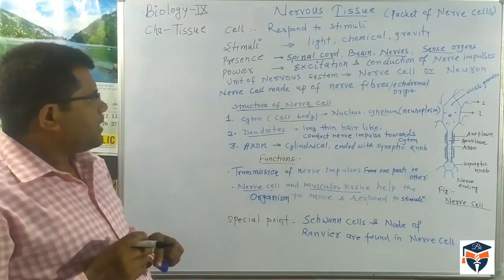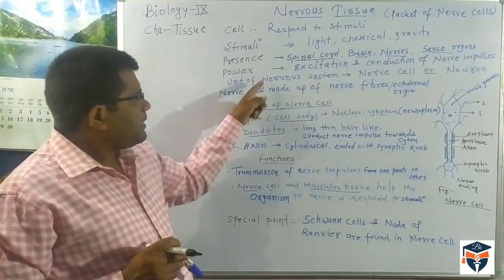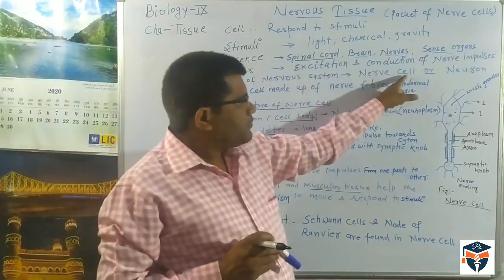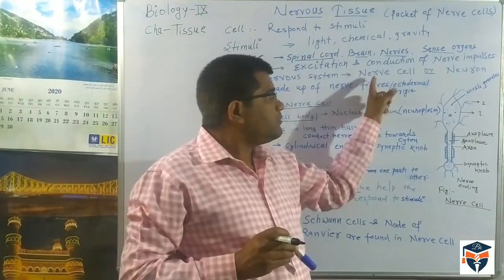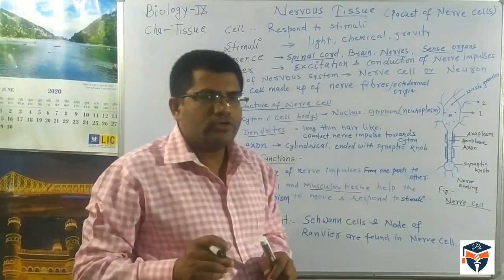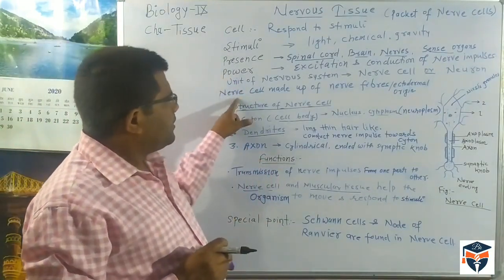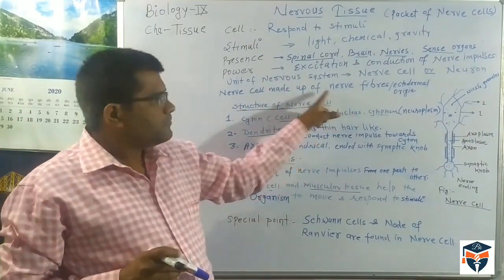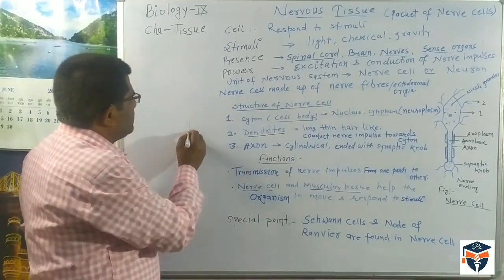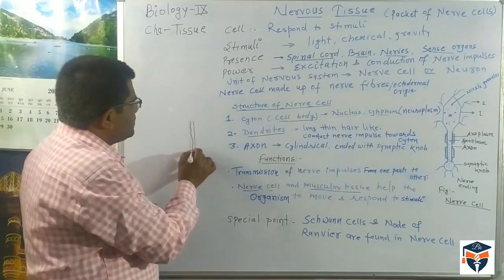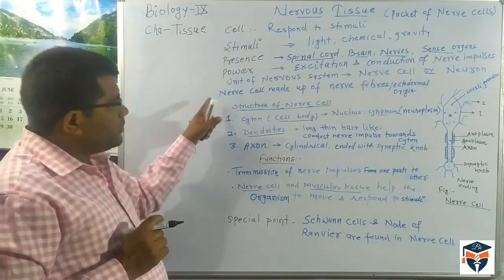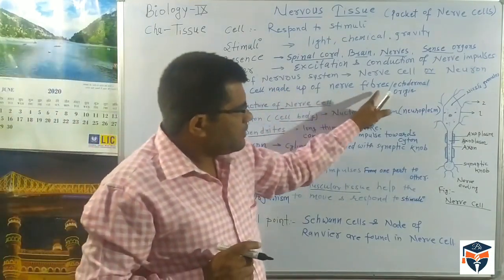The second important point is that the nervous system is made up of nerve cells. So the nerve cell is the unit of the nervous system. The nerve cell is also commonly known as a neuron. This nerve cell is made up of nerve fibers. If you see this type of nerve cell, each nerve cell has this type of fiber, and these are called nerve fibers. So each nerve cell is made up of nerve fibers.